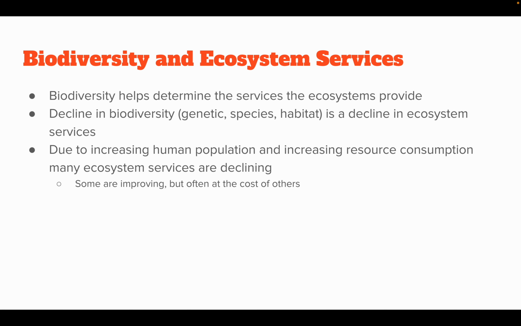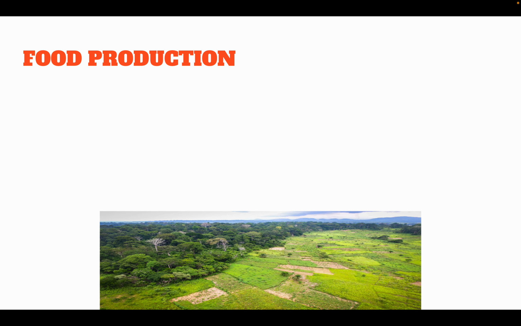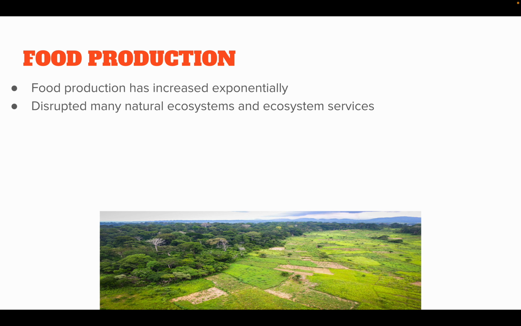So some ecosystem services are improving, but usually at the cost of others. While we're gaining in one, it's actually hurting another at the same time. There's no balance restored. Food production is probably the most important. Food production has increased exponentially. We grow more than enough food to feed the entire world, but again, people don't have access to the food due to various socio-political and economic factors.